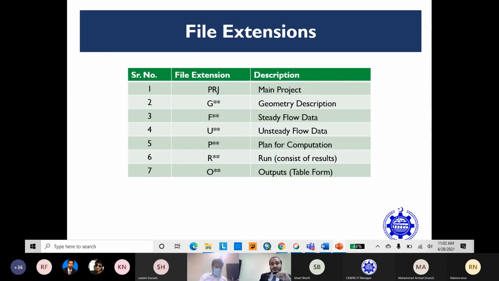The second one is geometric data description, with the file extension .g. Then steady flow data .f, unsteady flow data .u, plan for computation .p, and run consisting of results .r and output table .o. These are the file extensions you will find in your HEC-RAS model.